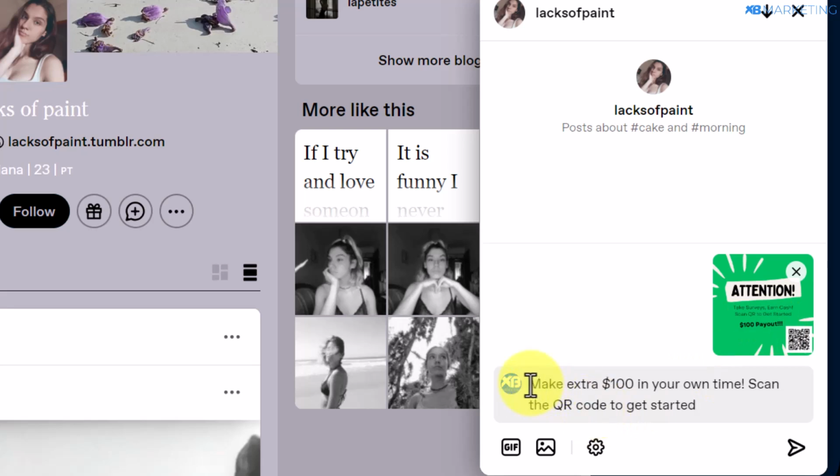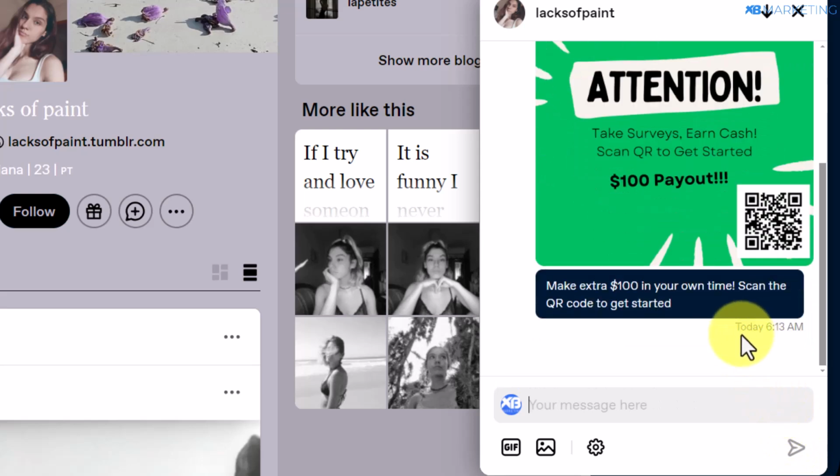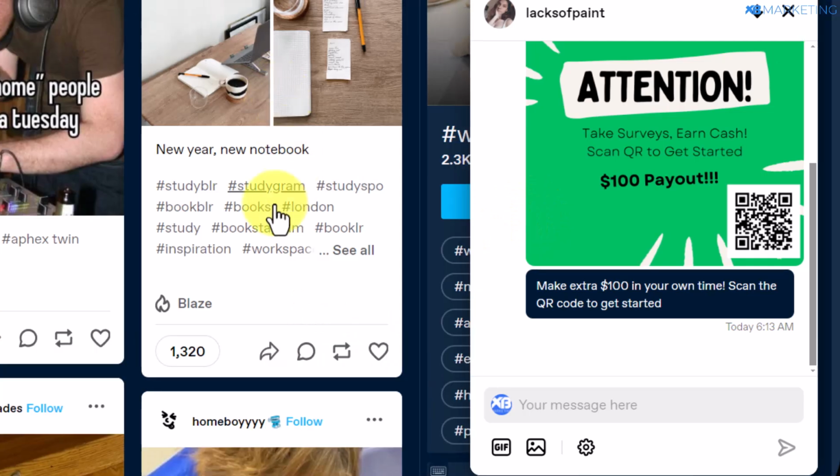So you want to type in a very good call to action like this. Make extra $100 in your own free time. Scan the QR code to get started. And all you need to do from here is to then click on send. As you can see, this message went through without any problem from Tumblr. So this is all you need to do. You want to then repeat this same process by sending this message to as many people as possible.